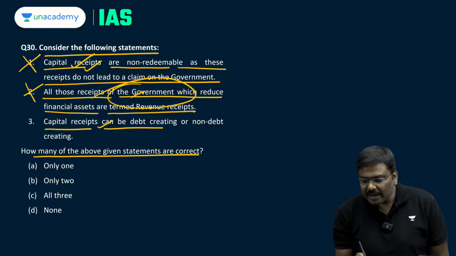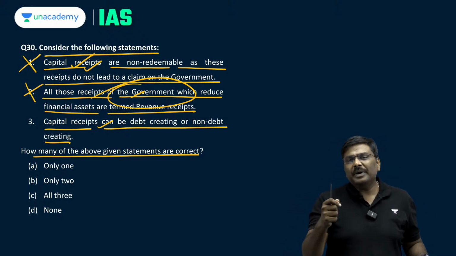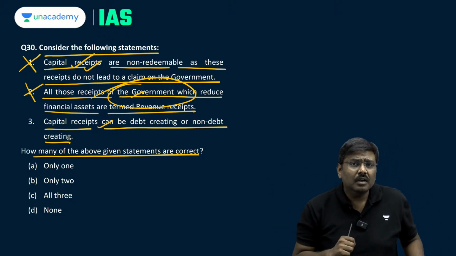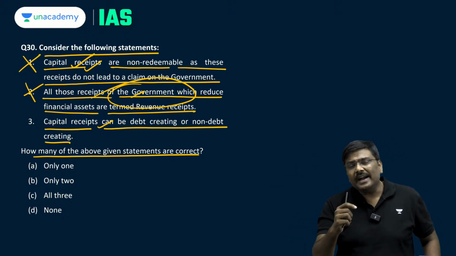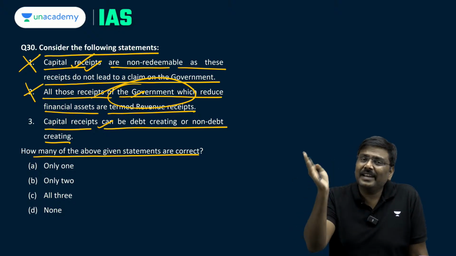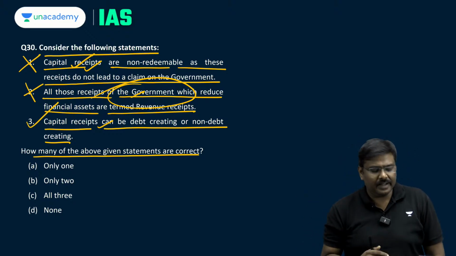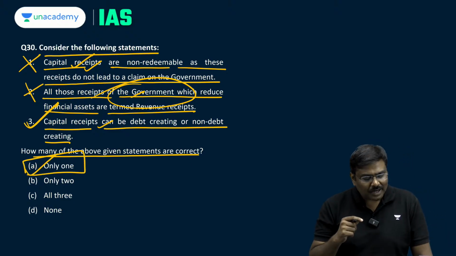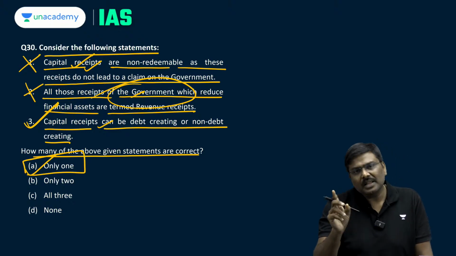Third one, capital receipts can be debt creating or non-debt creating. For example, Government of India will sell an asset, disinvestment, complete privatization. That is a non-debt creating capital receipt. On the other side, government will borrow by issuing, let's say, a government bond. That is a debt creating capital receipt. So capital receipts can be debt creating or non-debt creating. So the third statement is true. Question number 30, how many of the statements are true? Only the first one, that is, only one statement, option A will be the right one.